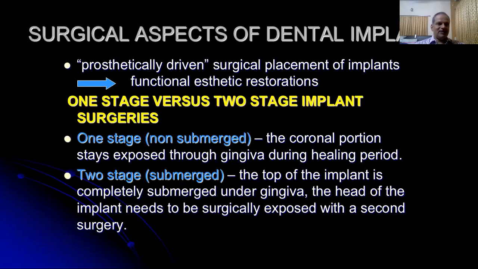Next we'll see the surgical aspects of dental implants. The ultimate goal of dental implant therapy is to restore the missing teeth in a functional, aesthetic, secure and long-lasting manner. To provide a functional and aesthetic restoration, it's very important to surgically place the implants in a prosthetically driven manner.